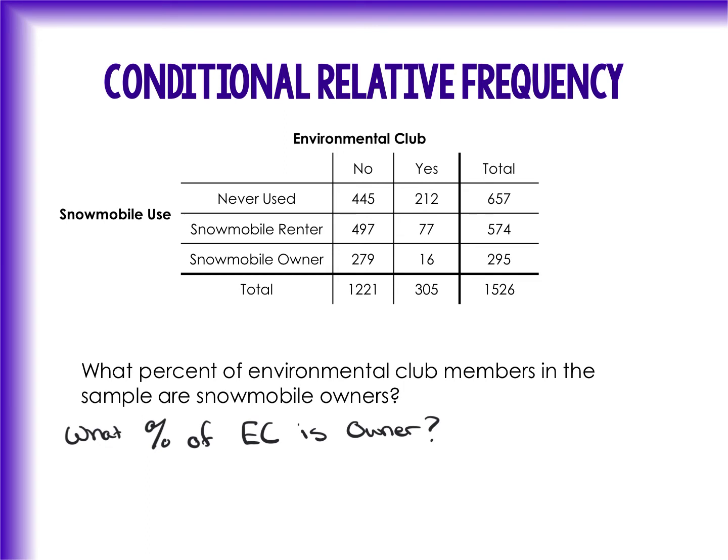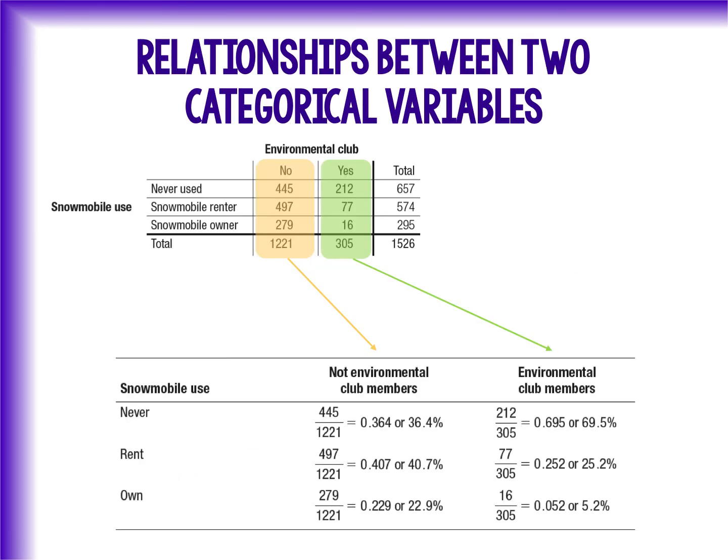What percent of all of our environmental club people also own a snowmobile? And since we're doing is over of equals percent over 100, part over whole, right? 16 out of 305 is going to be equal to 0.052459.